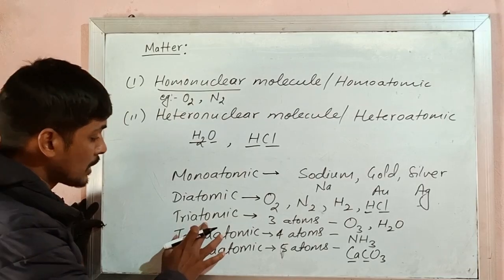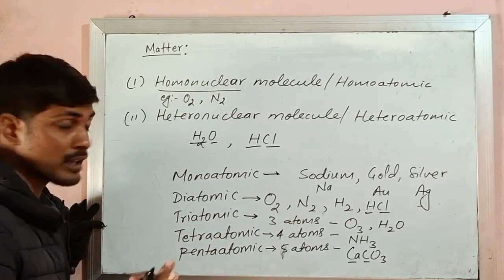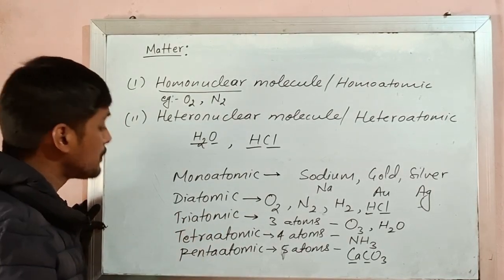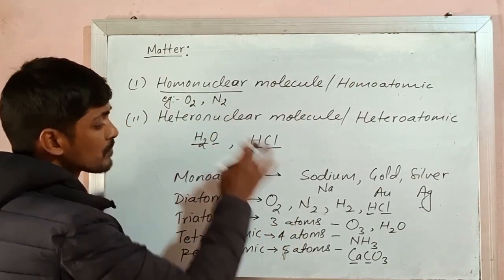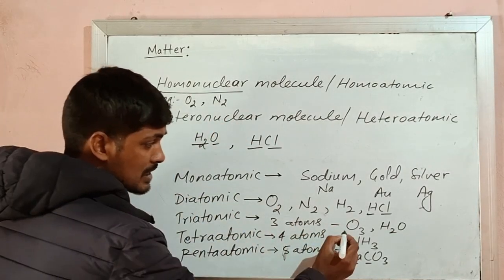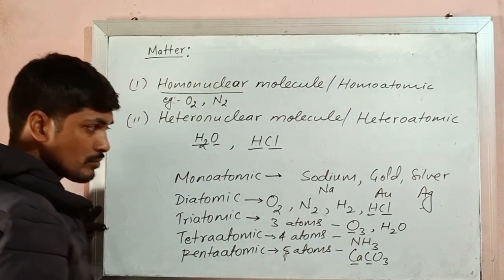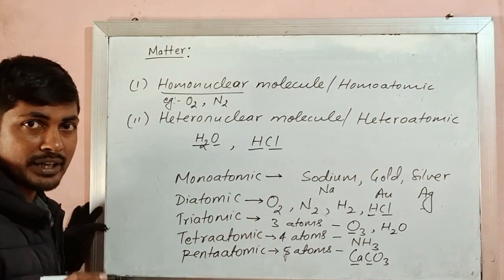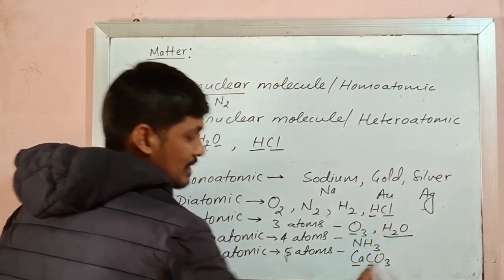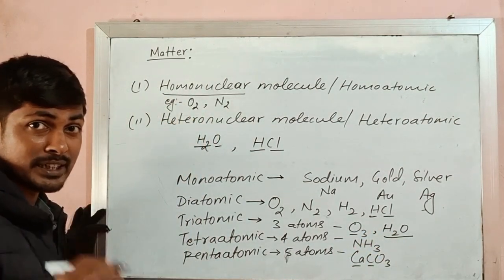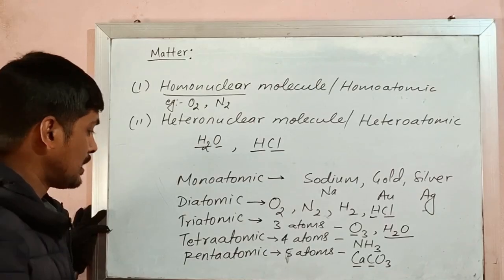If the atoms are not same, atoms are different, then we call them heteronuclear triatomic. For example, this ozone is homonuclear triatomic molecule, whereas this water is heteronuclear triatomic molecule.